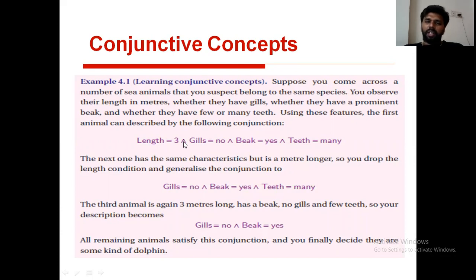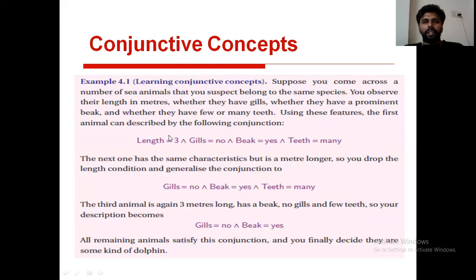And there is another symbol, quite opposite to this symbol, that is disjunction. Observe the conjunction. Conjunction combines two literals. Here, length equal to 3 is one literal, gills equal to no is another literal. Similarly, in this example, we mentioned 4 literals.